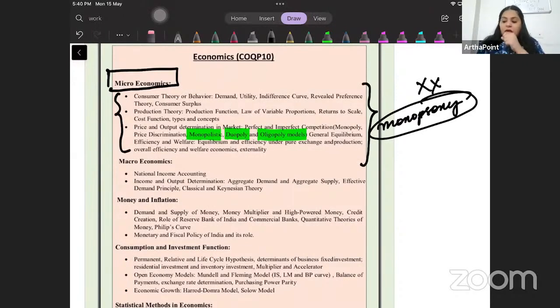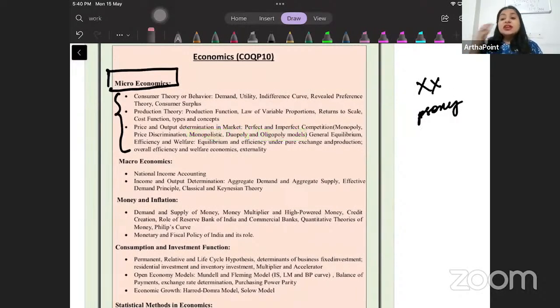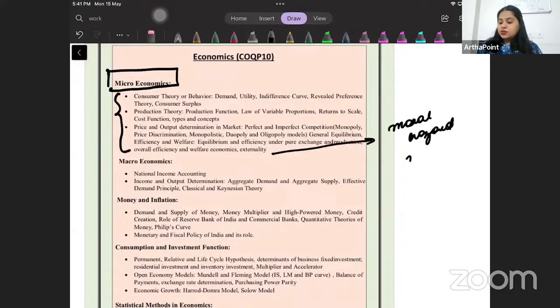For example, if you look at the micro part, within microeconomics, this does not say that it is going to test you on moral hazard and adverse selection. The moral hazard and adverse selection are not being asked here, right?